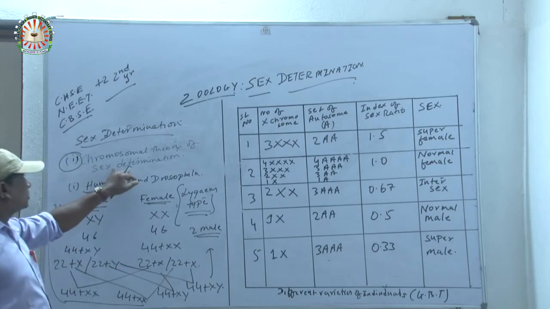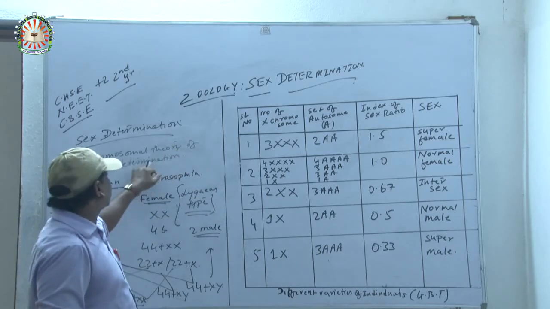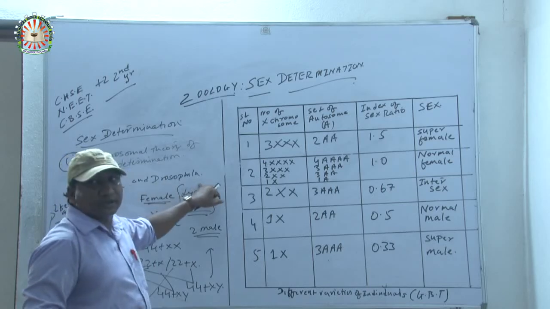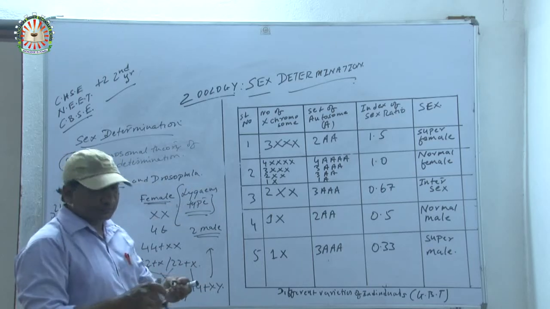The best examples of chromosomal theory of sex determination of ligase type in plants, which plant is that?